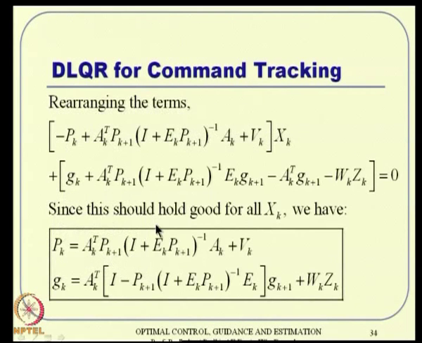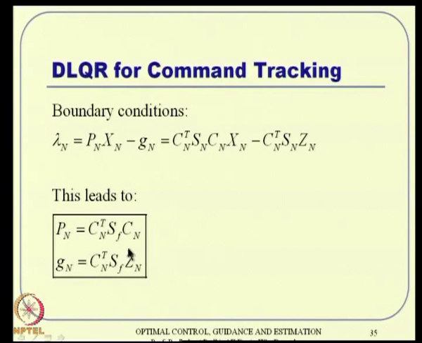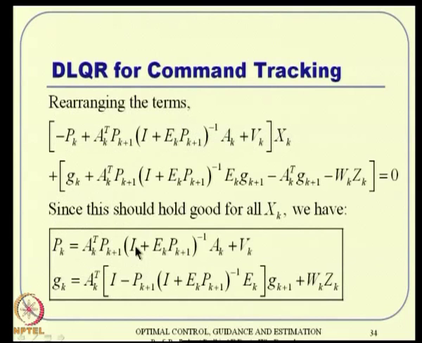So, what you are getting is a backward recursive relationship for p k and g k, because p k is a function of p k plus 1 and g k is a function of g k plus 1 actually. So, these two backward recursion relationships also demand these boundary conditions. So, starting from these boundary conditions you can keep on computing these p k's and g k's.